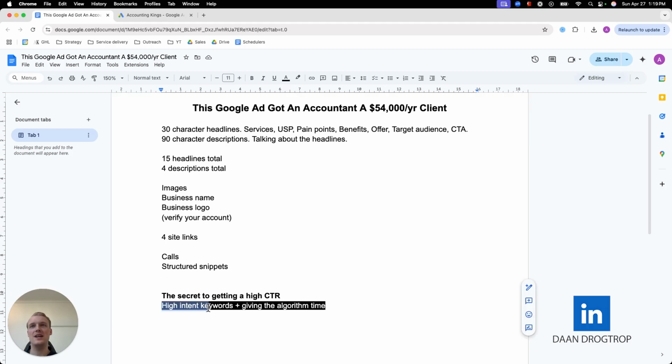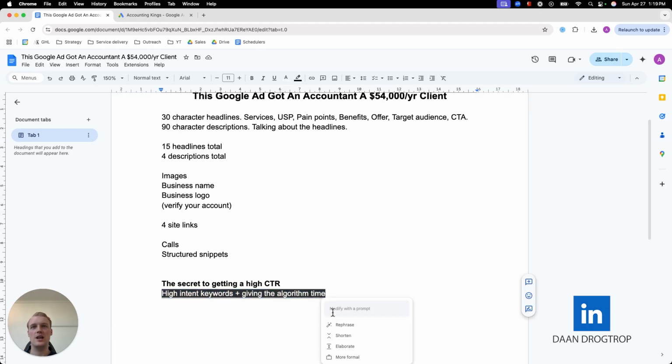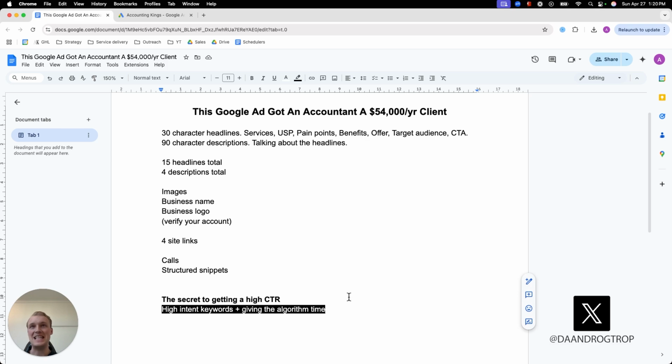So you need to have high intent keywords, and you need to give the algorithm time to actually optimize. And sometimes I'm kind of surprised that if you actually have Google Ads set up this way and you actually give it time, it doesn't really take a lot of time to actually run, because you have set it up the right way and you have really good fundamentals. So this is exactly how we set up the Google Ads for all of our clients. Again, this got one of my clients a $54,000 per year accounting client. And I know for sure if you use the same setup that you will get the same results.